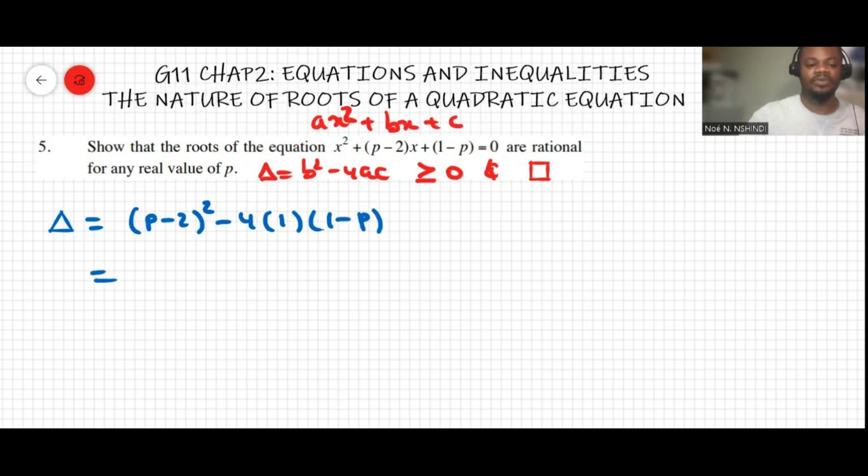Then this will make p squared minus 4p plus 4, and then negative 4 times 1 makes negative 4, and negative 4 times negative p makes positive 4p. Then we can simplify: negative 4p and positive 4p cancel, 4 and negative 4 cancel, and this is equal to p squared. Delta is equal to p squared.